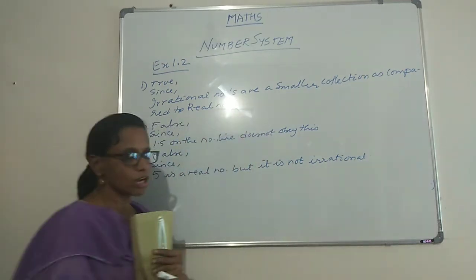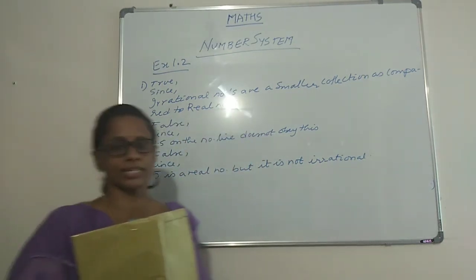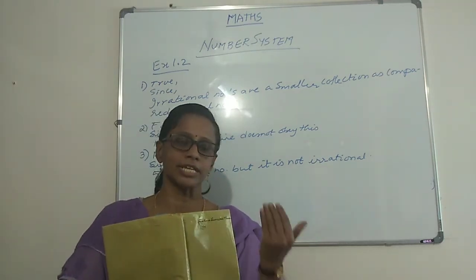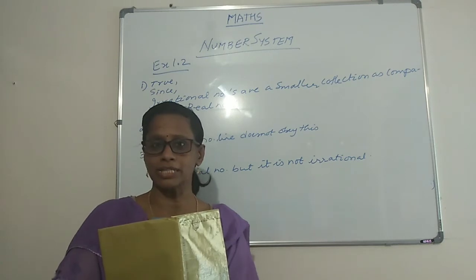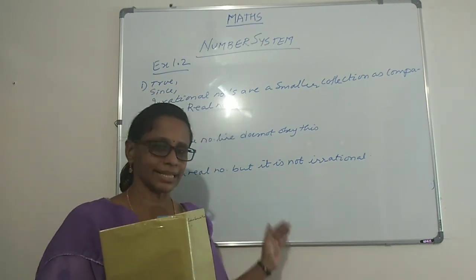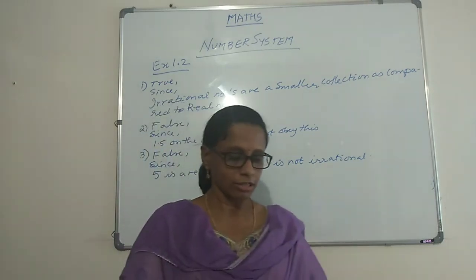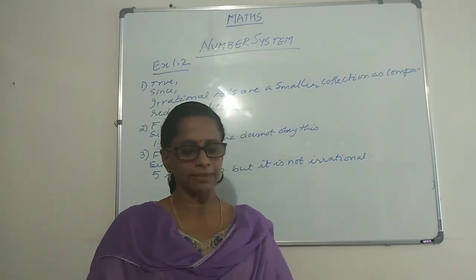It's a rational number, it's not irrational. So therefore, there are numbers like this. That's what we want to say, that when we try to say that a statement is false, we are trying to say that there are numbers which are not obeying this property, and this is that number which is not obeying that property, and that is why it's a false statement. So that's about question number 1. It has got 3 subparts, and this is how it is happening.